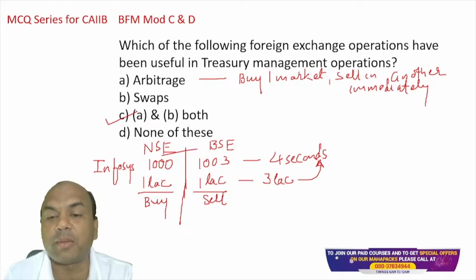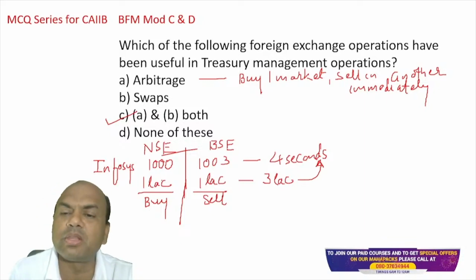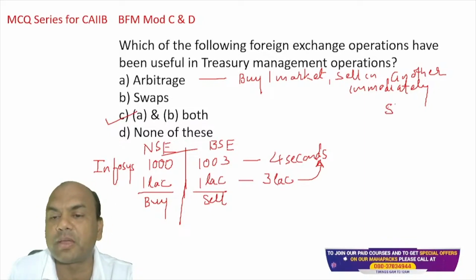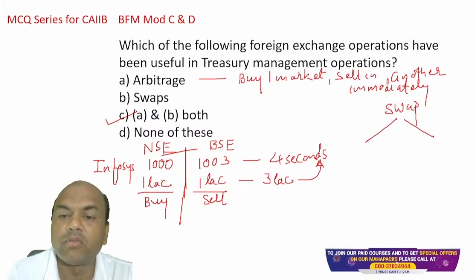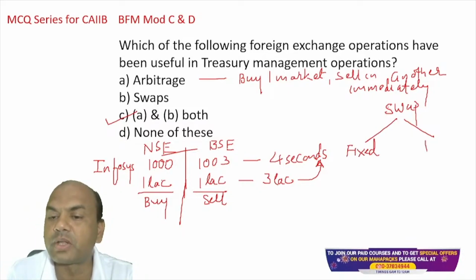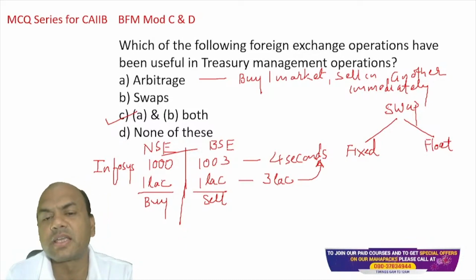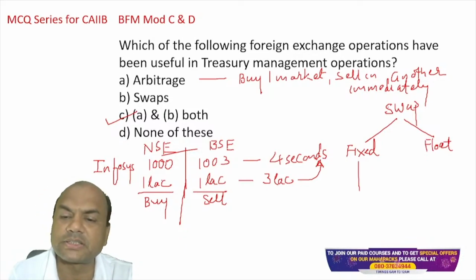Now what is swapping? Remember only one basic thing about swapping: there are always two legs in swaps. One is fixed and the other is floating. What do you mean by this? Keep it very simple. Suppose I'll give you this example over here.